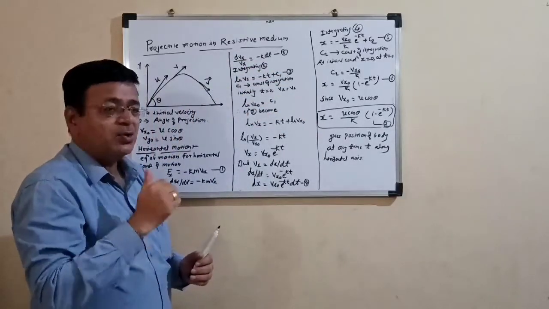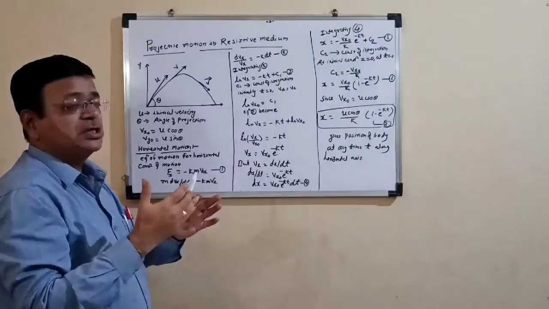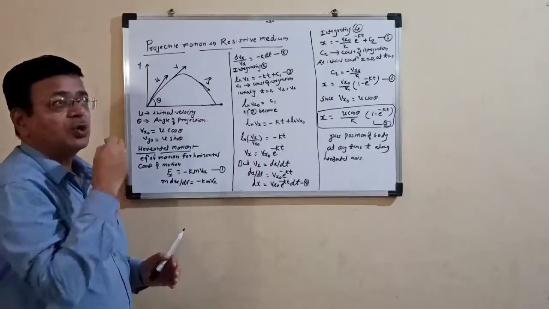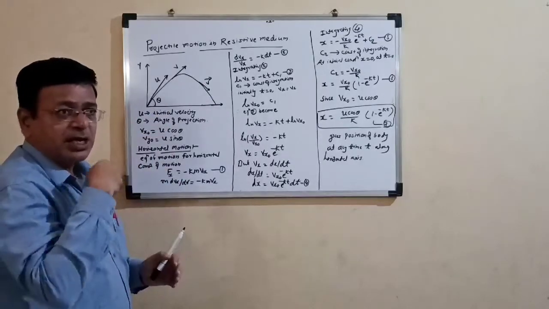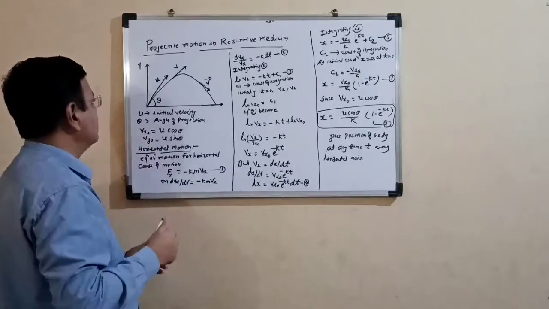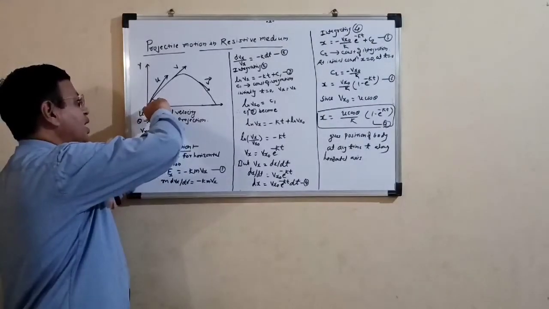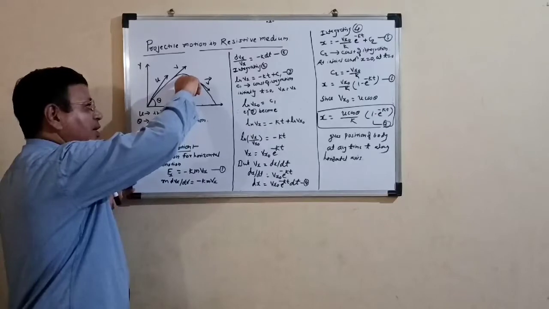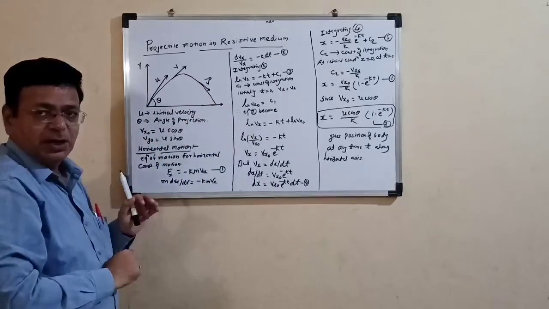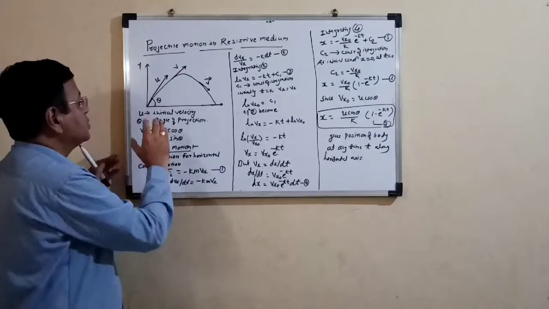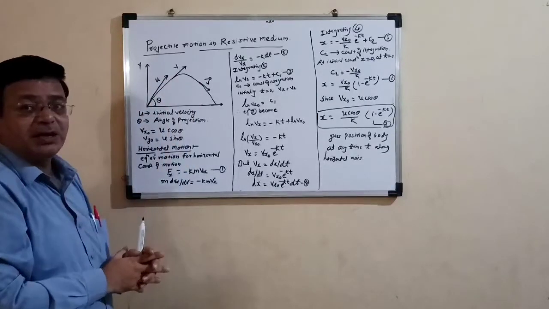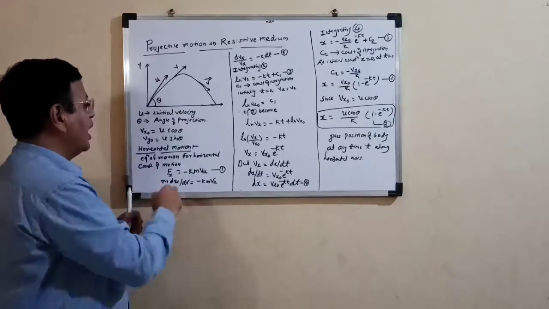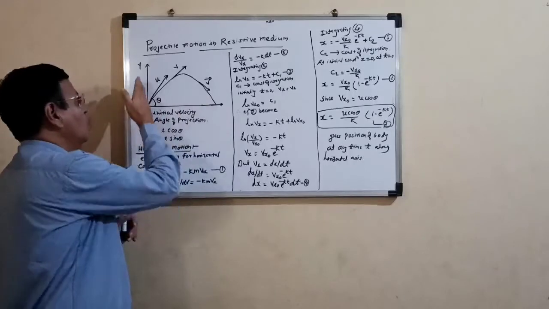Now we have to consider how projectile motion occurs. For the well-known example, a body is thrown into the sky, in an upward direction, and it makes a motion such that it reaches a maximum height and goes again to the ground. We have to consider how the motion of that body takes place, that is, the motion along the horizontal direction and along the vertical direction.